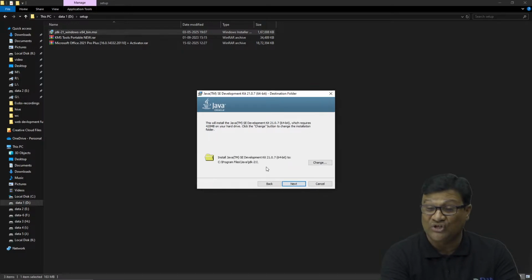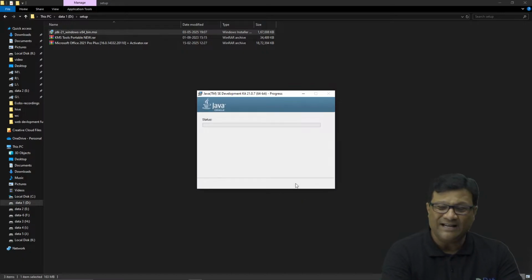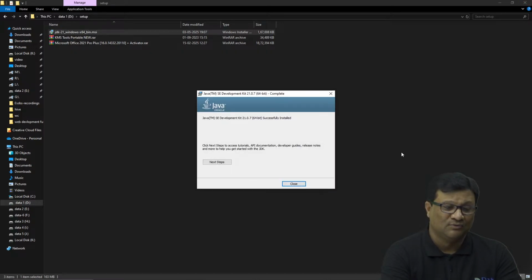If you want to change the folder, you can use this change option, but my suggestion is don't make any changes, because once you install Java in your machine, a folder called Java is automatically created in Program Files. So let me use the same C Program Files Java JDK path. Then next. It takes hardly 2 to 3 minutes to install this complete setup. Let's wait and click on yes, and again it will not take much time. See, now Java is installed in my machine.